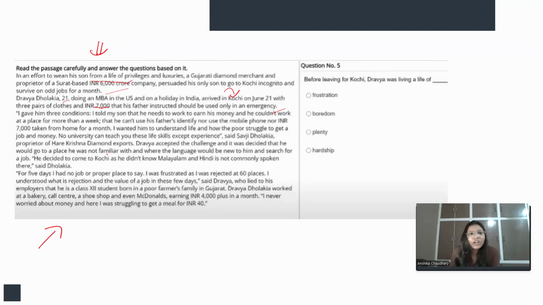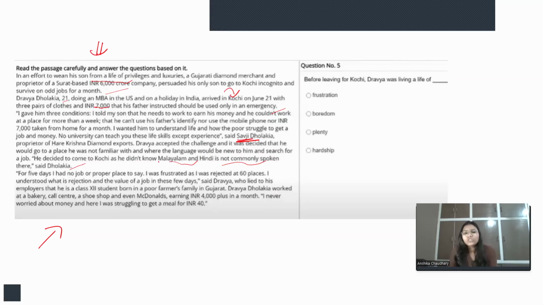Now, no university can teach you these life skills except experience, said Shabji Dholakia. All right, so that means that rich merchant's name is Shabji Dholakia. Proprietor of Hare Krishna Diamond Exports. All right. Drabya accepted the challenges, and it was decided that he would go to a place he was not familiar with and where the language would be new to him and search for a job. He decided to come to Kochi as he did not know Malayalam and Hindi is not commonly spoken there, said Dholakia.